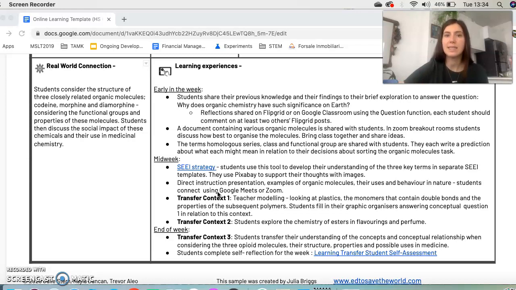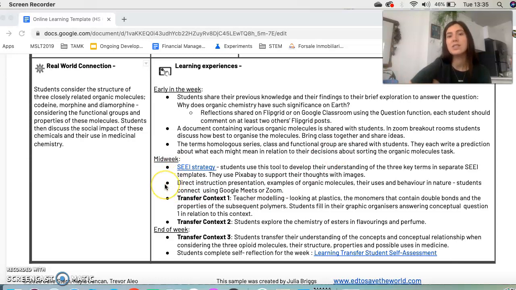So what are the key ideas? What do students already know about them? And how can I move them forward in terms of understanding what homologous series are, what class and functional group are, as well as the relationship between the form of an organic molecule and its function.